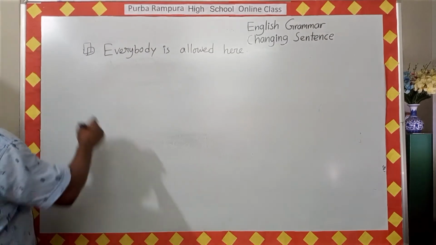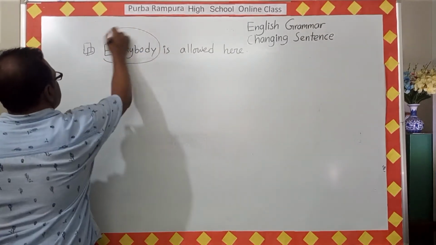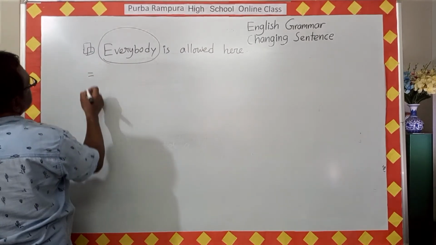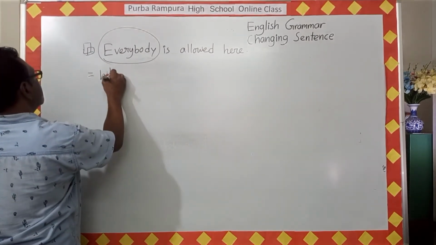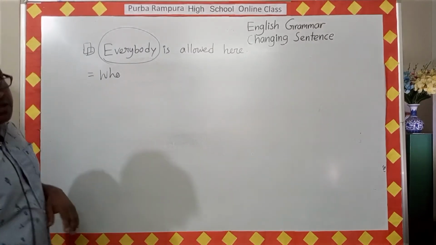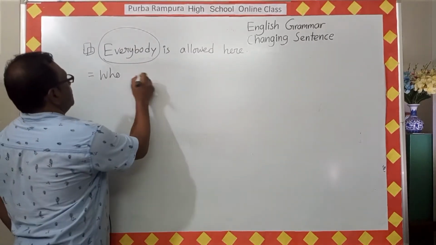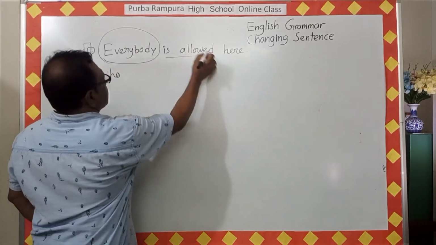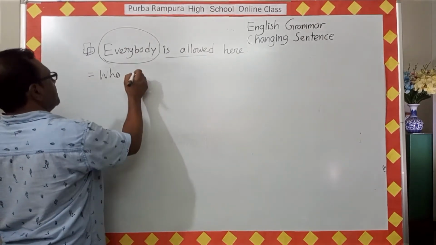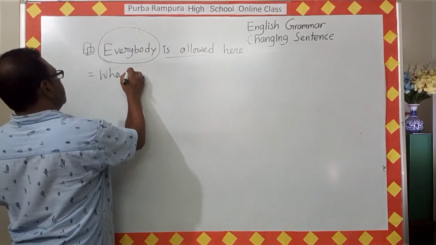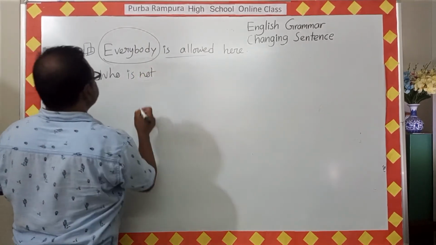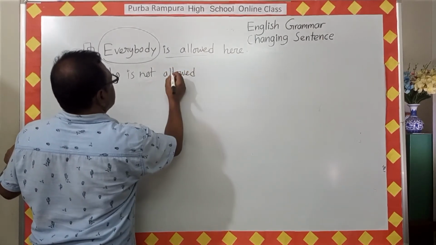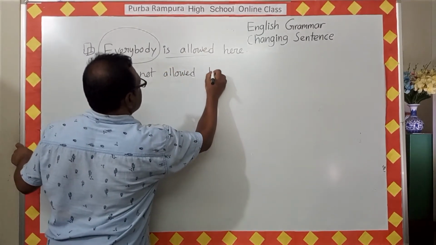As there is the word everybody, the interrogative sentence will start with who. Who, and look, this is an affirmative sentence, and who is not should be used here. Who is not allowed here? Who is not allowed here?